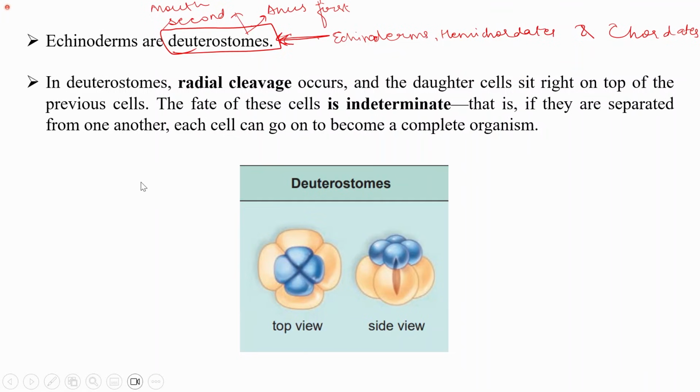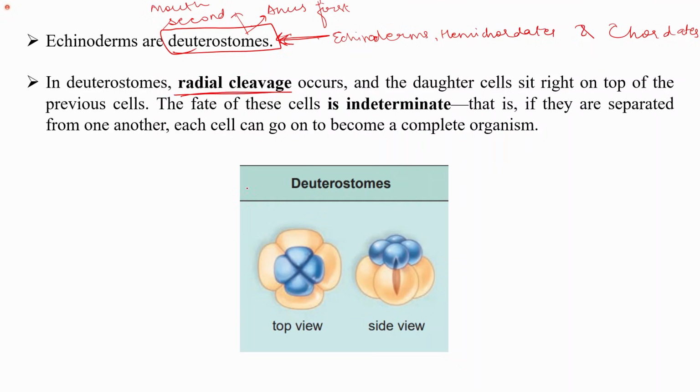What are the basic characteristics of deuterostomes? This we have discussed in the first class itself also, but I am repeating it here again because it is the important feature of echinoderms, hemichordates and chordates, what we are going to study from now. So in deuterostomes, the cleavage during the time of development is radial cleavage.